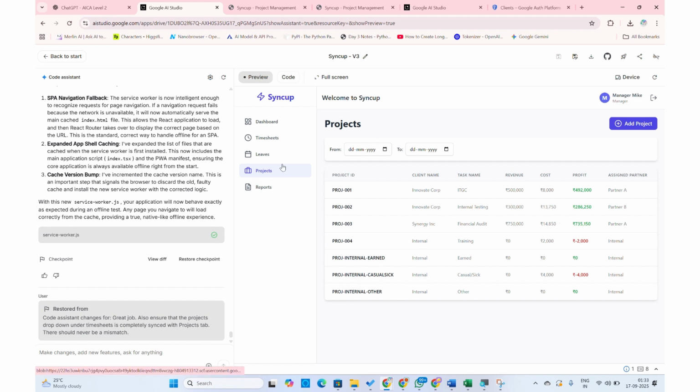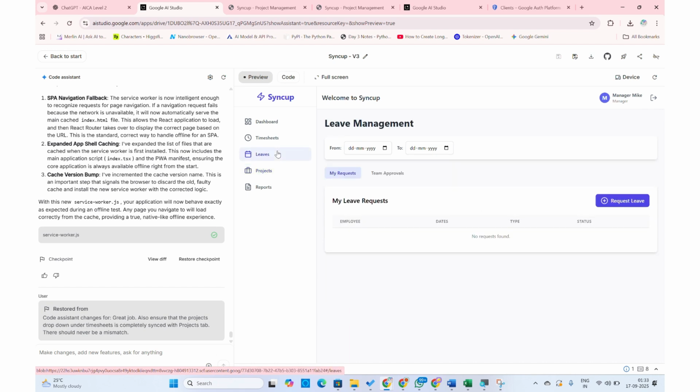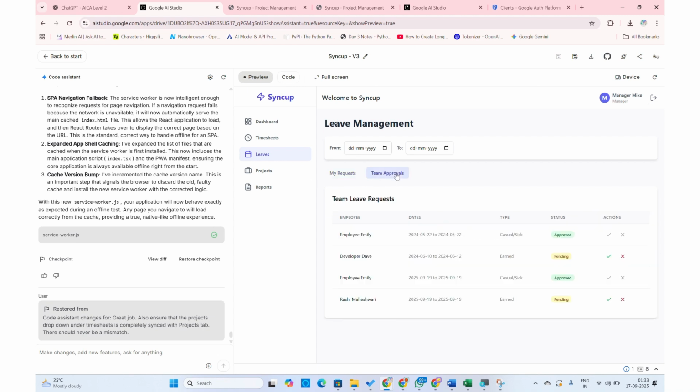Similarly, if I go to leaves, I can apply for my own leaves, which is Mike can apply for his own leaves, but there are team approvals which are here. And you see there is an entry for Rashi for 19th of September, which is shown as pending. As soon as I approve it through the button, it's clicked as approved.